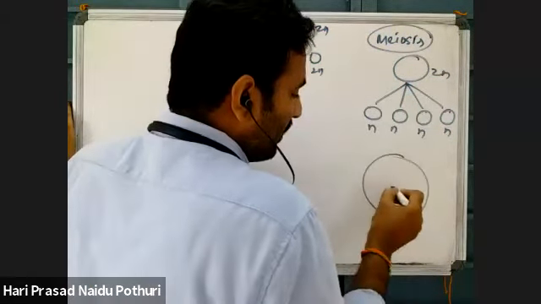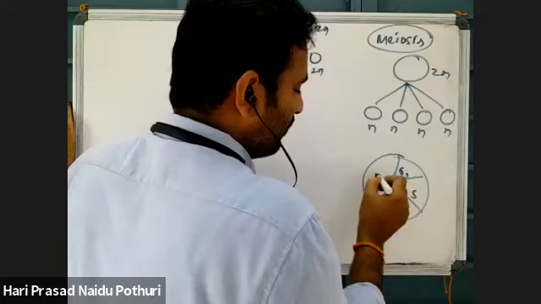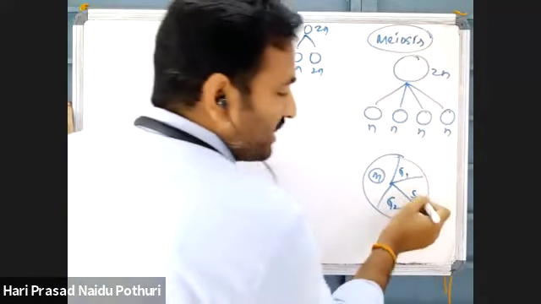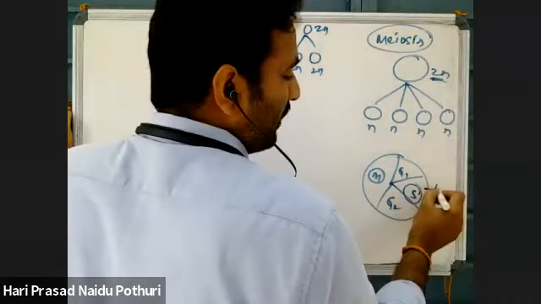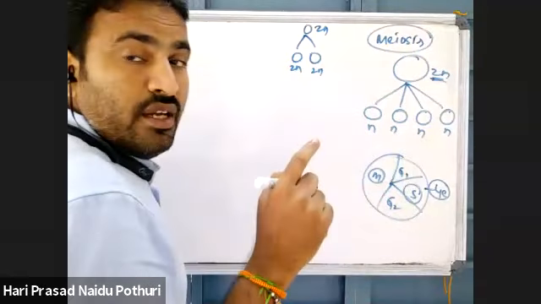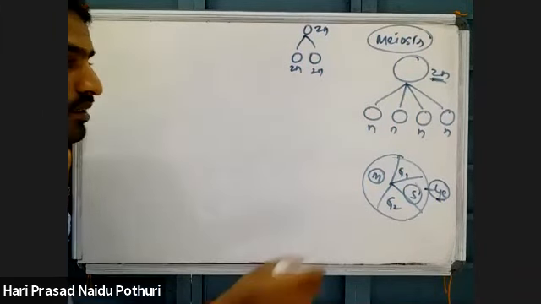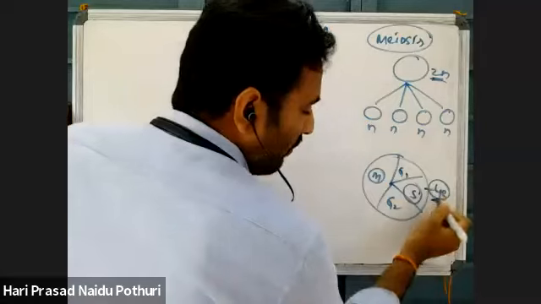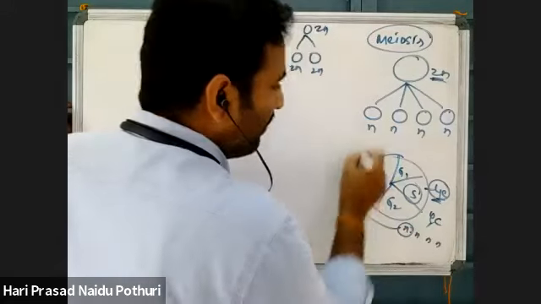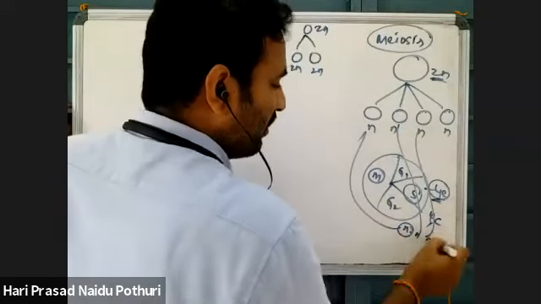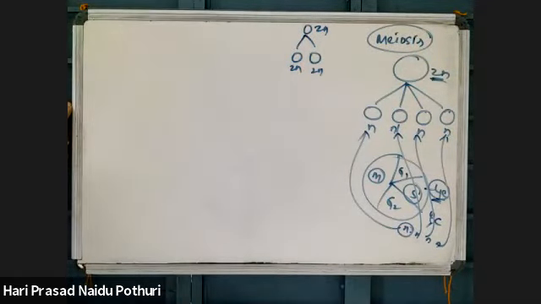First, interphase is there: G1, S, G2, then M phase. In S phase, DNA synthesis takes place. By DNA synthesis, the 2n condition becomes 4C, meaning each chromosome has a copy number. That 4C will divide into 1N in each cell, so 4 chromosomes get separated into 4 individual daughter cells. That is meiosis.